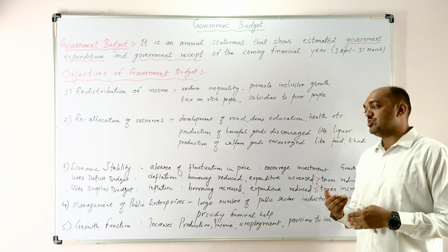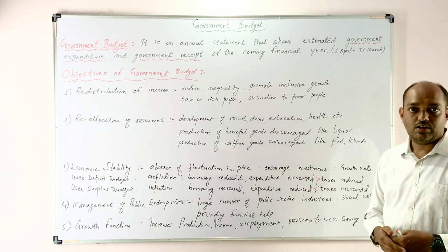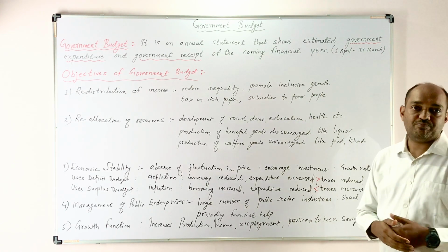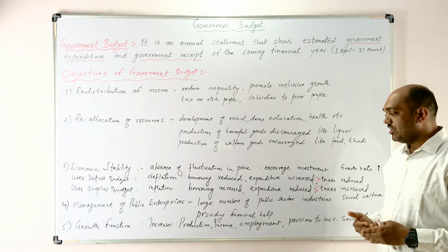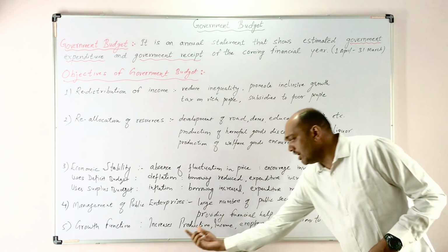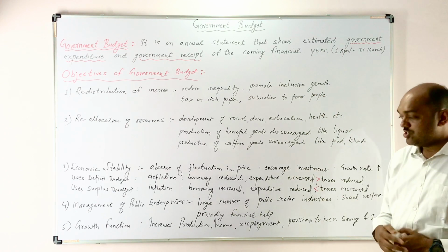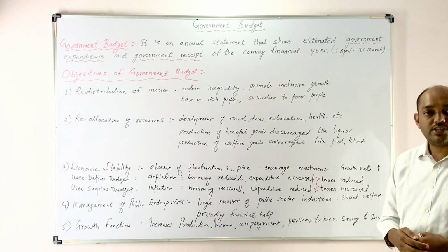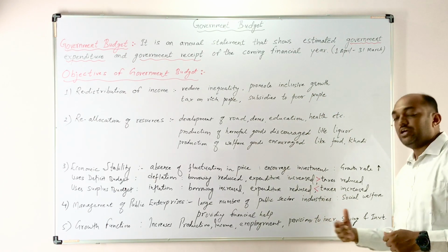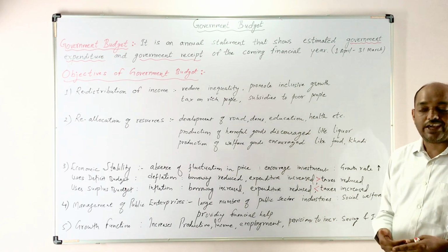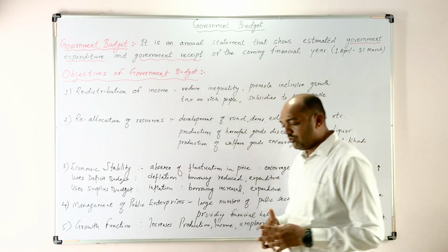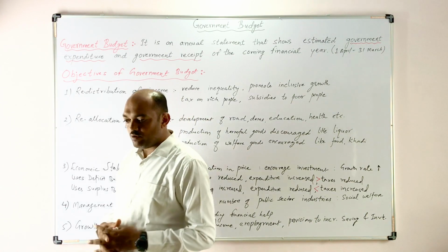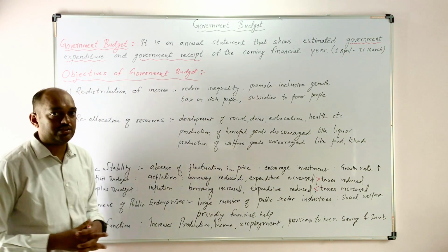It means the government wants to grow our nation, wants to increase our GDP, and that's why the government wants to increase the production. To increase the production, the government has to make some provision to increase the investment and saving, and that's why the government is implementing so many projects like the Make in India project.